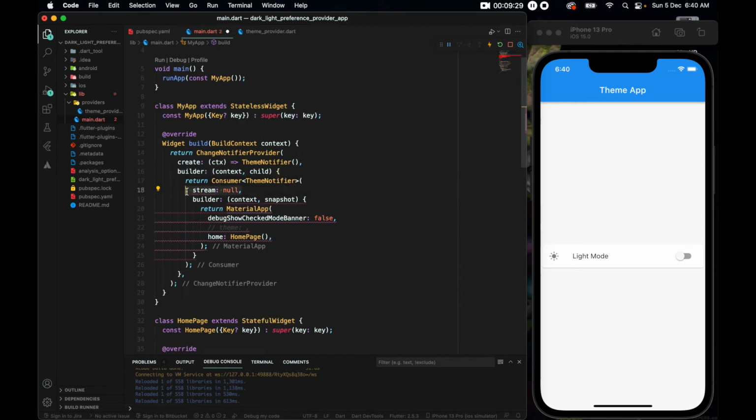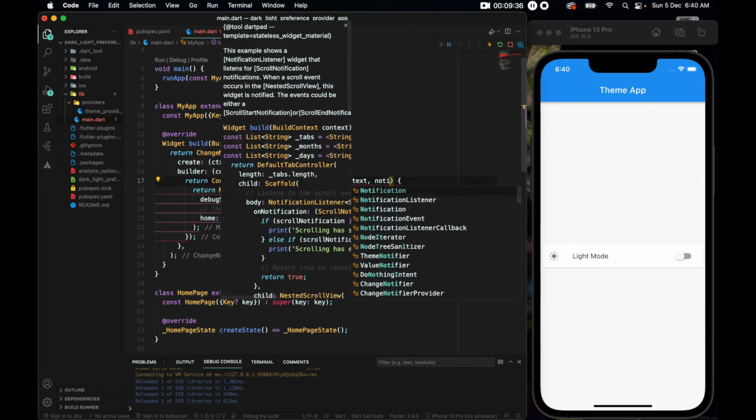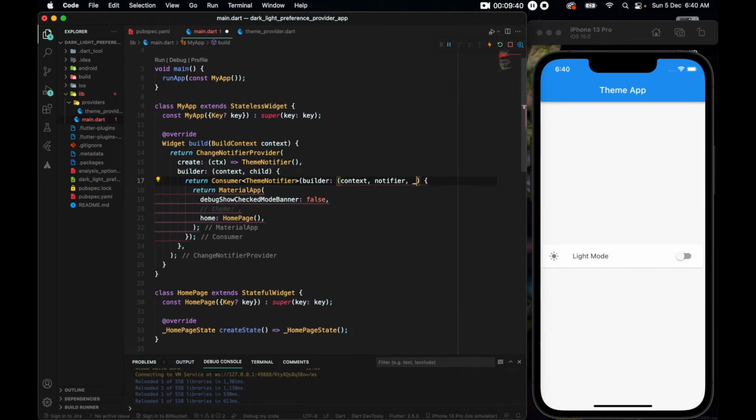Let us get rid of this stream, and here we need to pass a context, and the next argument should be notifier, and lastly we need a child, which is not going to be useful for us, so we are just going to pass an underscore.